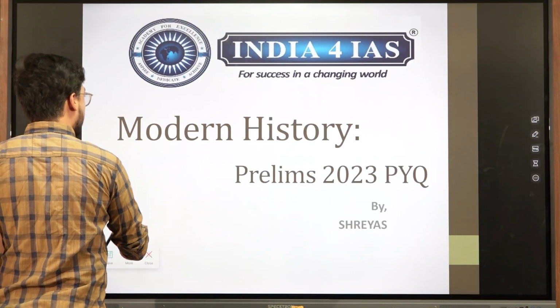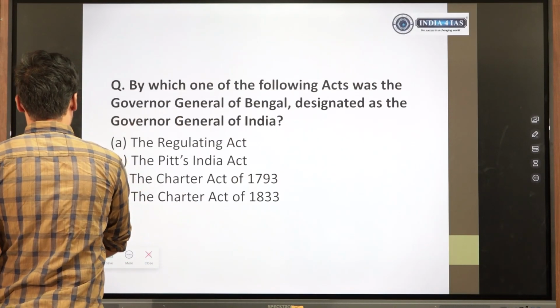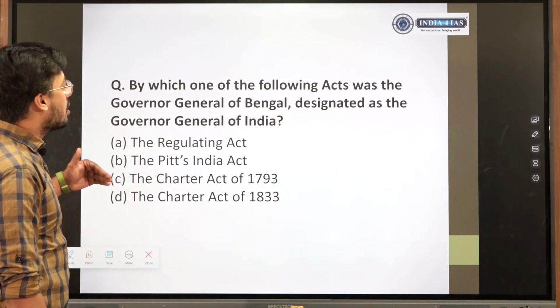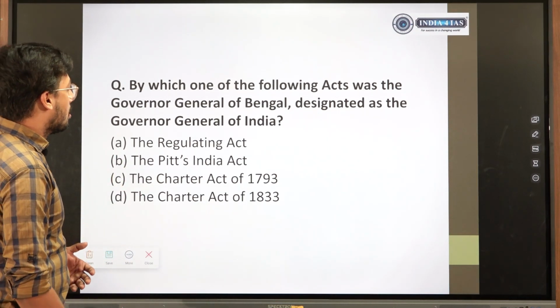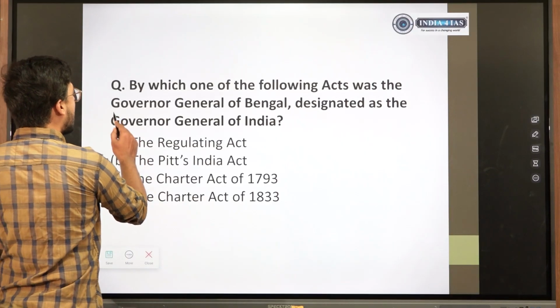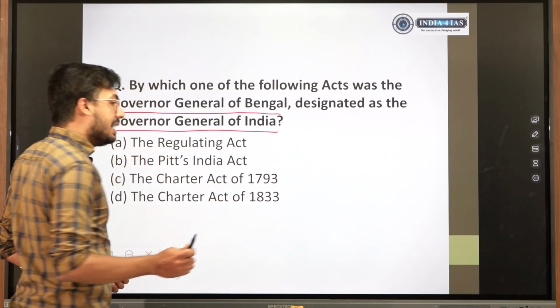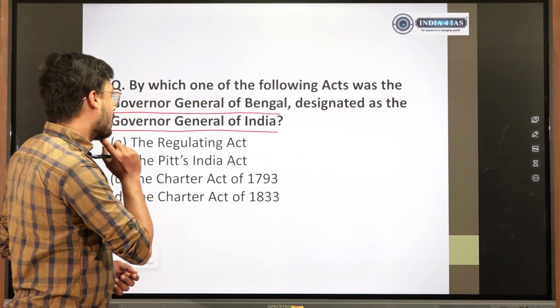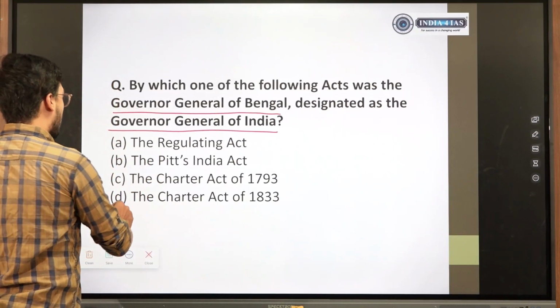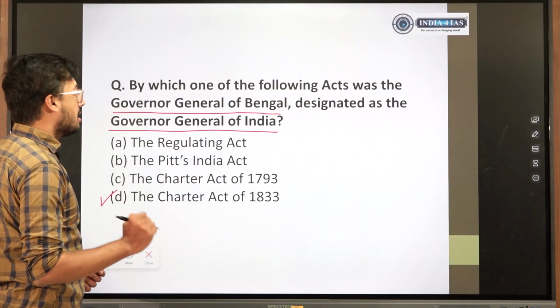We'll begin with question number 1. Simple static question. Which one of the following acts through which the Governor General of Bengal was designated as the Governor General of India? The answer to this question is the Charter Act of 1833.